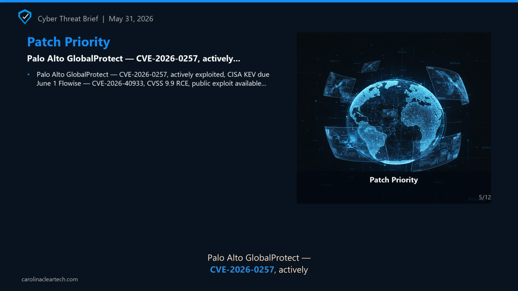Palo Alto GlobalProtect, CVE-2026-0257, actively exploited, CISA KEV due June 1. Flowise, CVE-2026-40933, CVSS 9.9 RCE, public exploit available. Linux kernel CIFS module, CIFS privilege escalation, multiple distributions affected. GnuTLS, certificate validation bypass flaws, CVE-2026-42012, and 3 additional CVEs. See show notes for the full list.